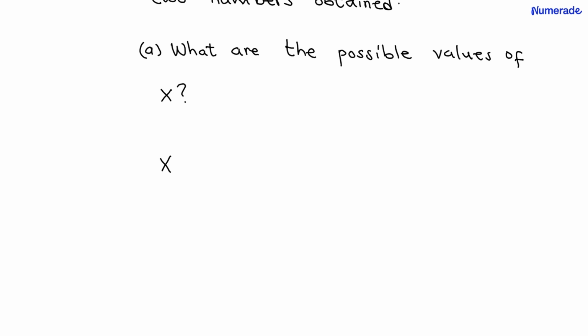So here we have x, which can contain all the possible values. So it can be one, it can be two, it can be three, it can be four, it can be five, and it can be six. It can be one because we can have one of the dice being one and the other also being one.